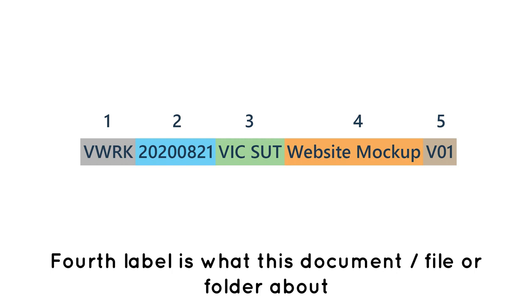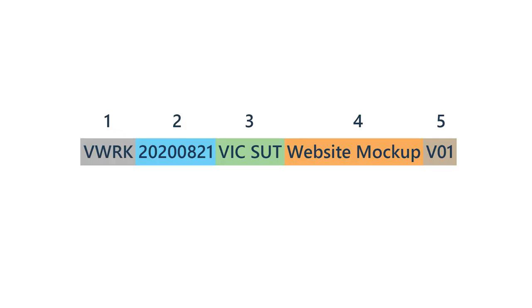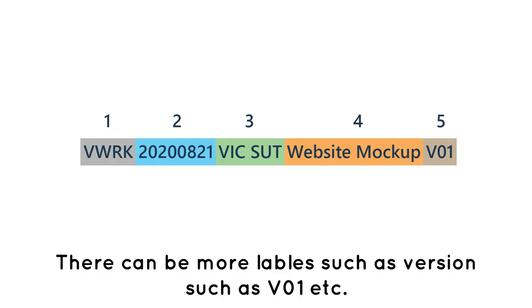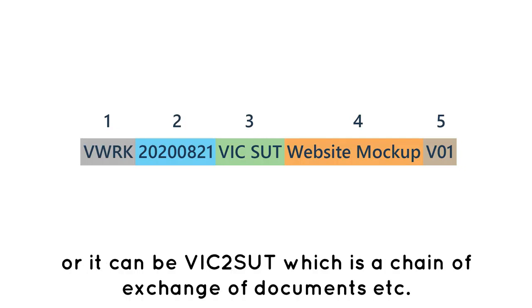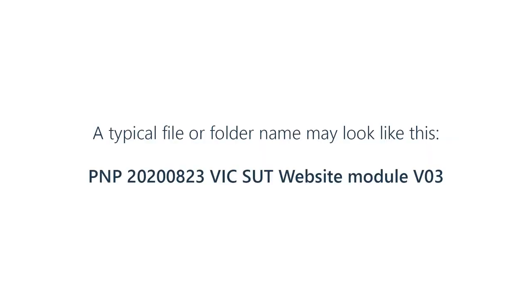Fourth label is what this document, file or folder is about. There can be more labels such as version, such as V01, etc., or it can be VIC to SUT, which is a chain of exchange of documents, etc. A typical file or folder name may look like this: PNP 20200823 VIC SUT website module V03.